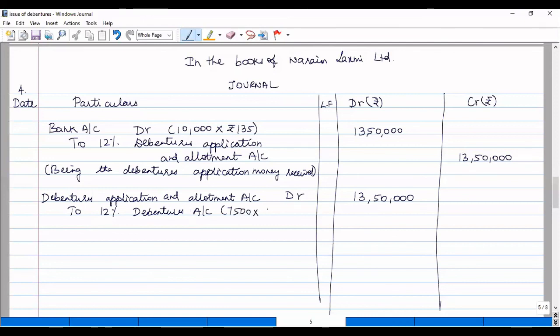The company has issued only 7,500 debentures, so 7,50,000 alone is transferred to the 12% debentures account.